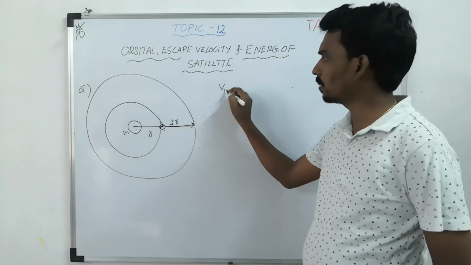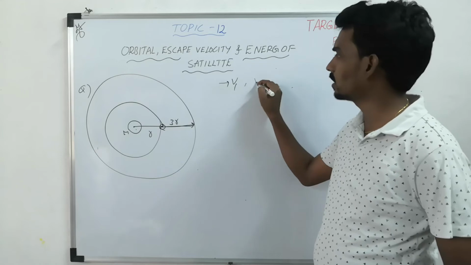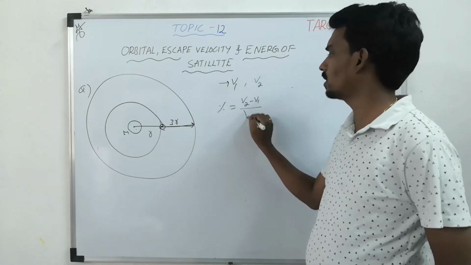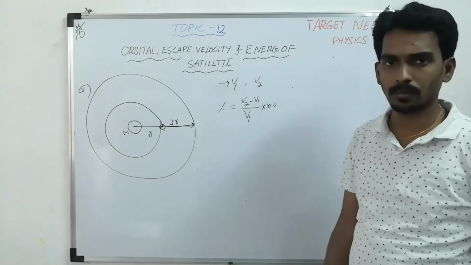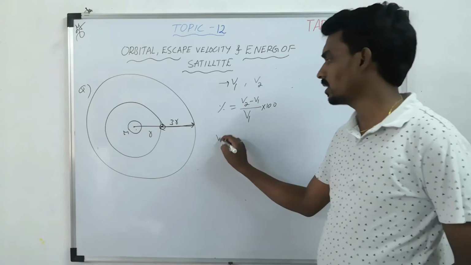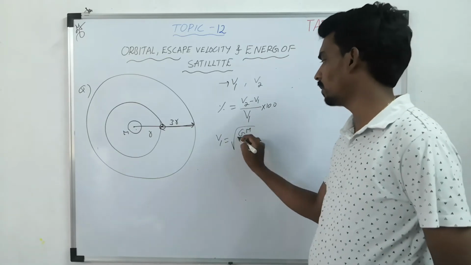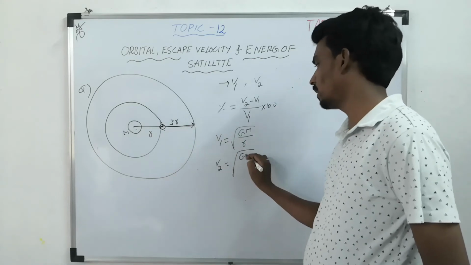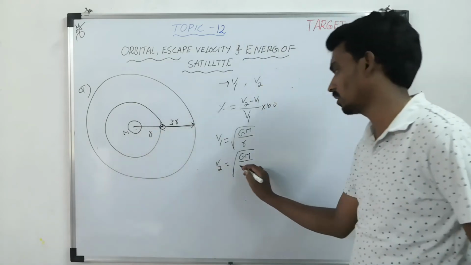So take the initial. Percentage change, how to calculate, what is the initial, what is the final. Percentage change is final minus initial by initial into 100, in any chapter, any topic. But what is initial? Initial is under root GM by R, and the final is under root GM by, don't take 3R, the total radius is now 4R.